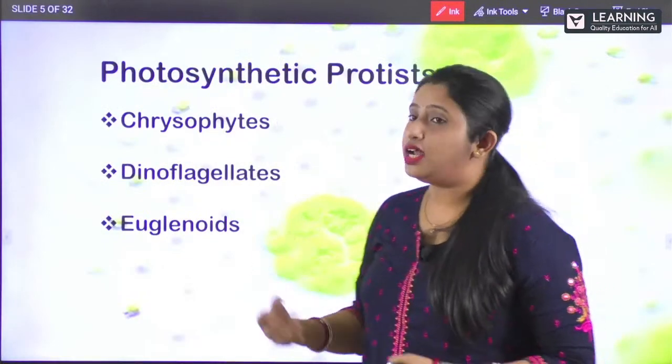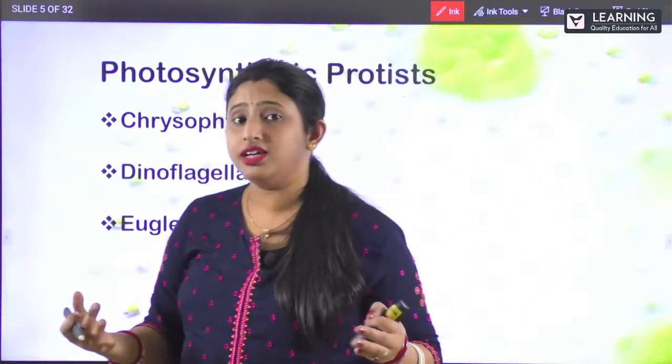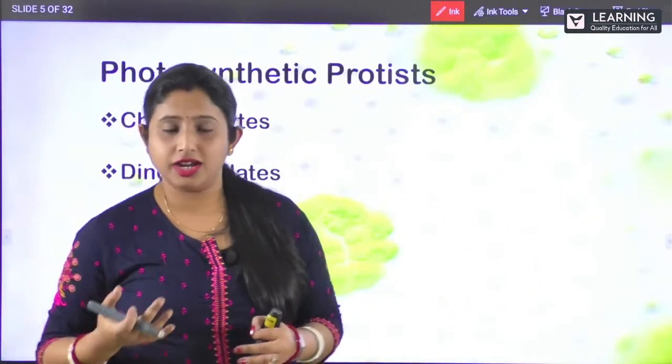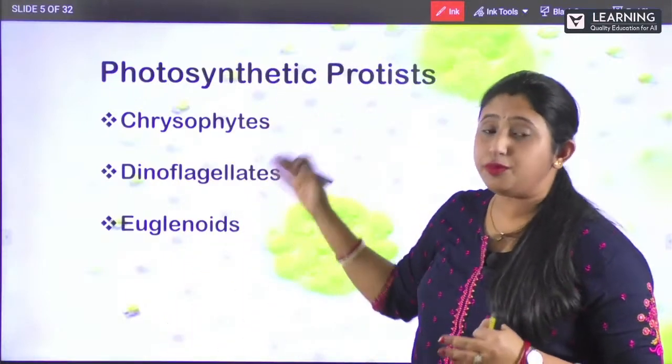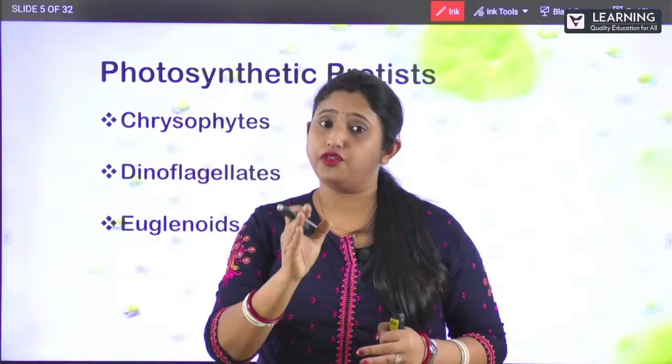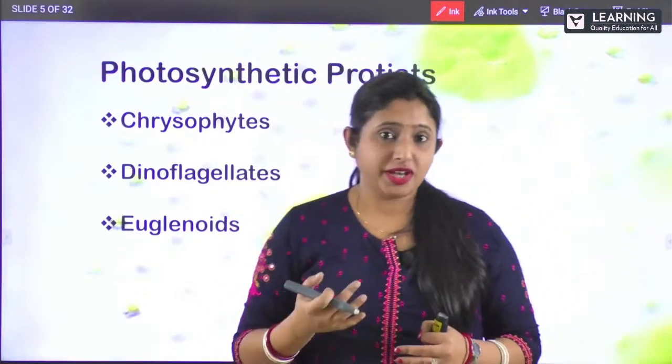Now what are these photosynthetic protists? Photosynthetic means what? They can prepare their own food, right? They are autotrophs. Clear? So this photosynthetic protista, they are again classified into three major types. So what are the three major types?